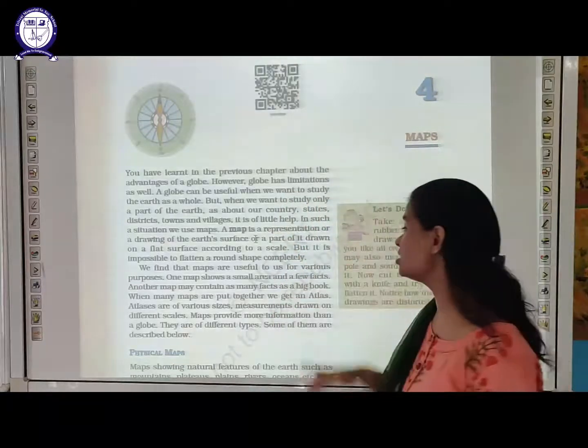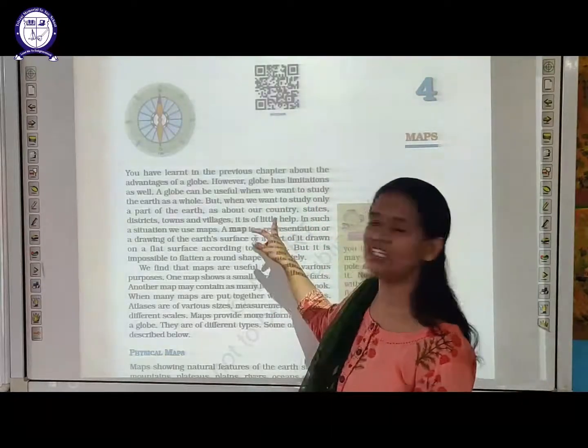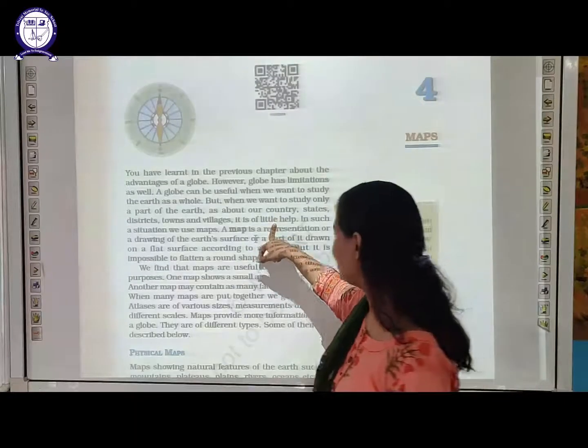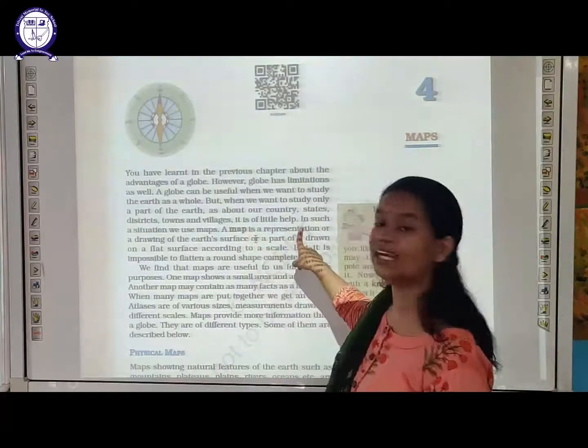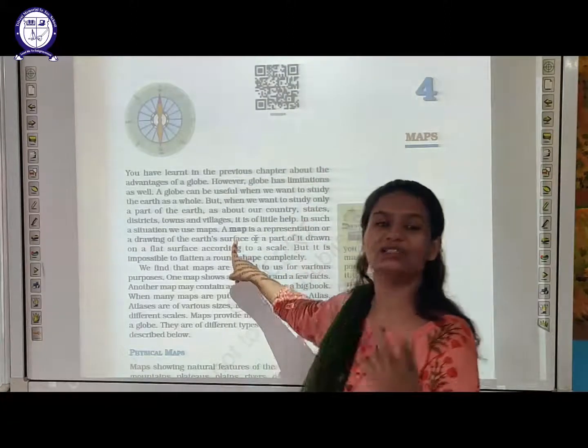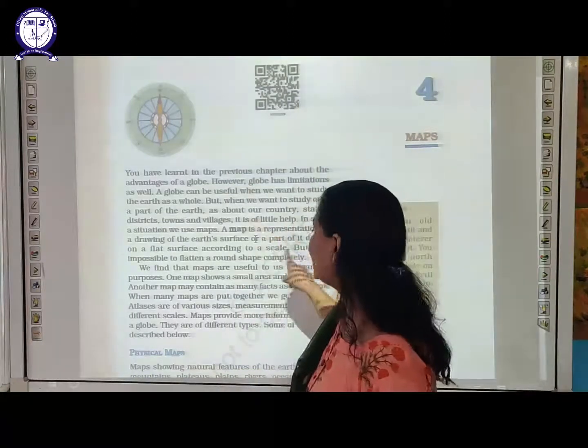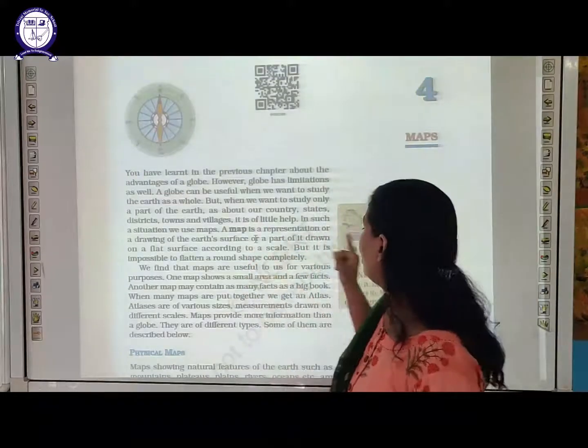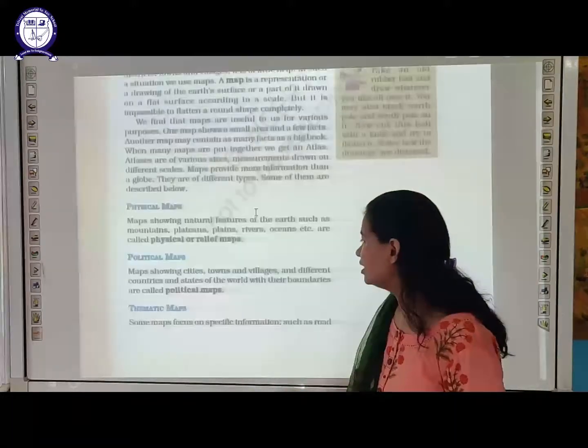Now the question is, what is a scale? What is a map, students? Is it clear? A map is the representation of the earth's surface or a part of it according to a particular scale.